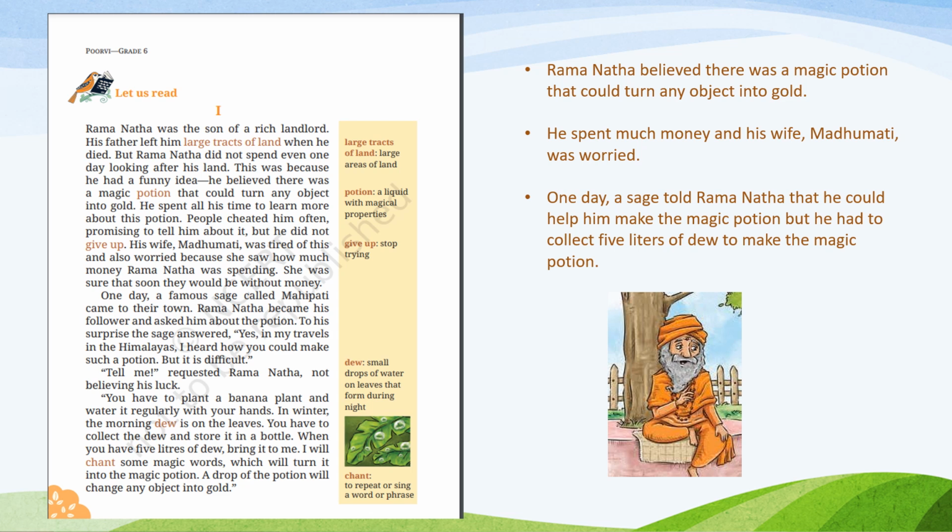So what happened? One day, a famous sage came to their village, and the sage told Ramnath that he could help him in making the magic potion, but he had to do something. What did he have to do? He had to collect 5 liters of dew to make the magic potion. I hope this first page is clear to you. Now moving on to the next page.